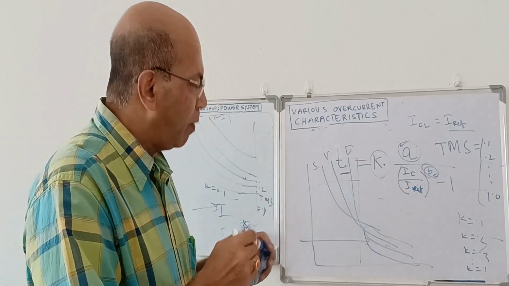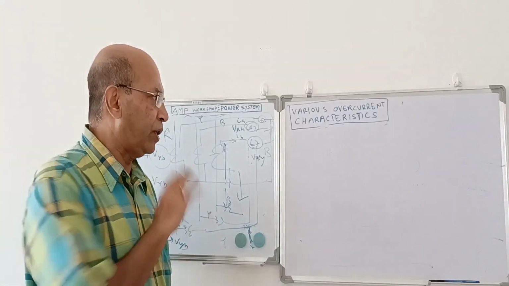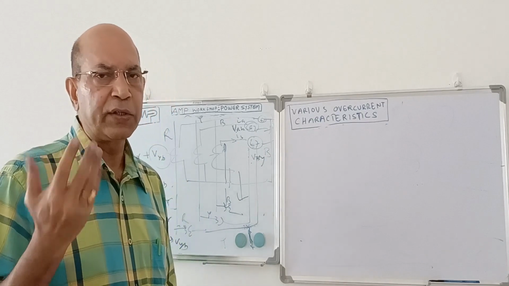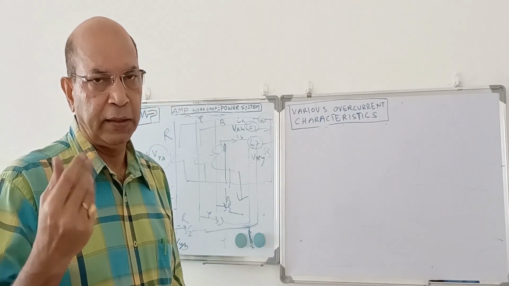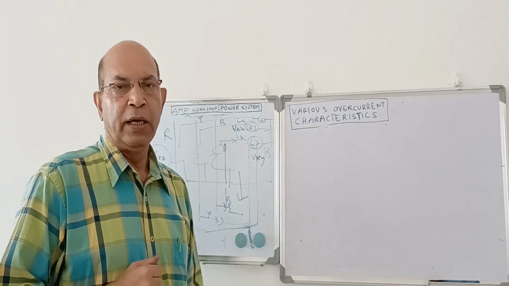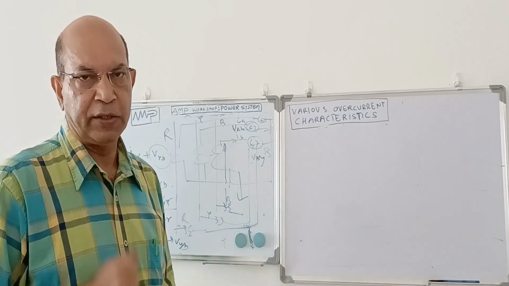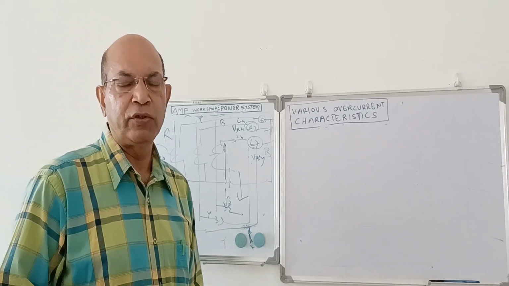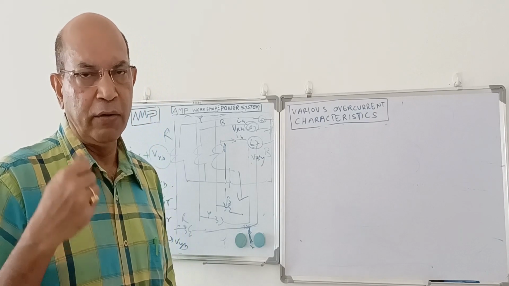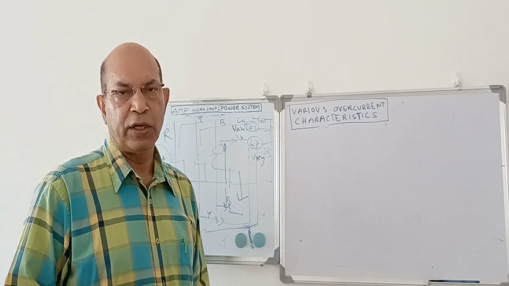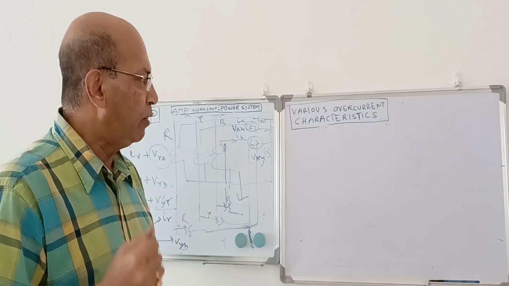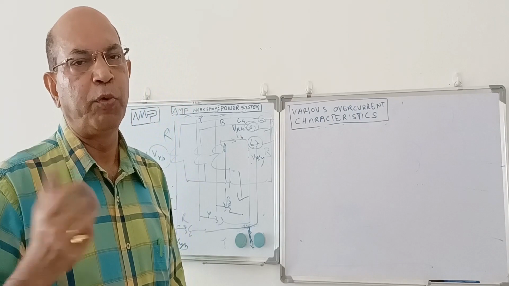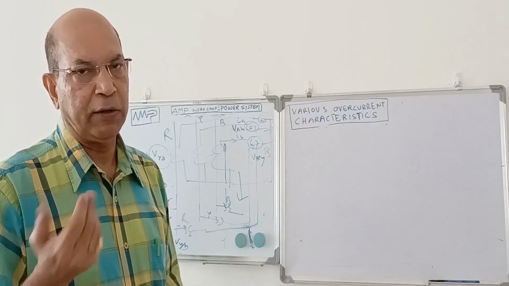So these are the overcurrent delay characteristics for this part 1 session. In the part 2 session, we will discuss non-directional overcurrent relays, non-unit protections, and various functions like the distance relay. We will also discuss under voltage, over voltage, and under frequency, and their characteristics. Along with that, we will discuss unit protection like differential protection, and another part which we missed last session, that is the various types of relay output contacts.